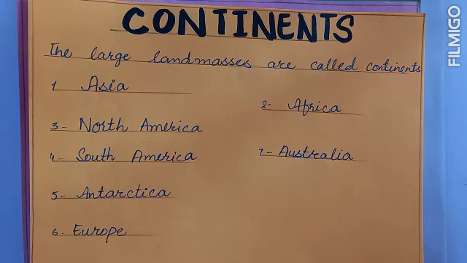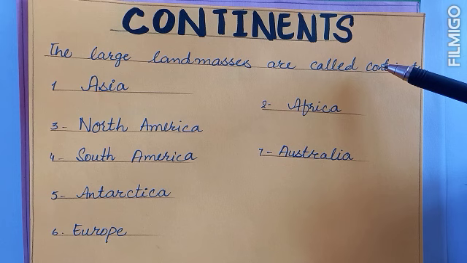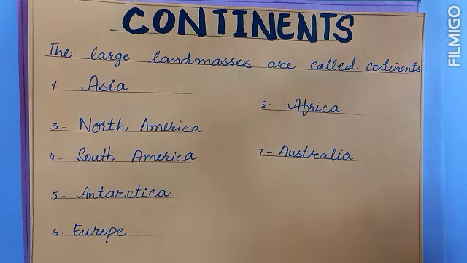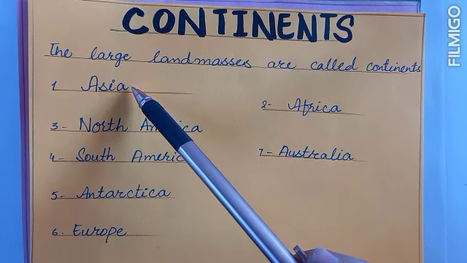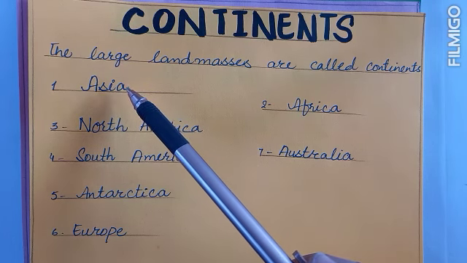First, we will discuss continents. What are continents? Continents are actually the land masses, the large land masses. The large land masses are called continents. We will start from the largest one. The first largest continent of the world is continent Asia. This is also the most populous continent of the world.